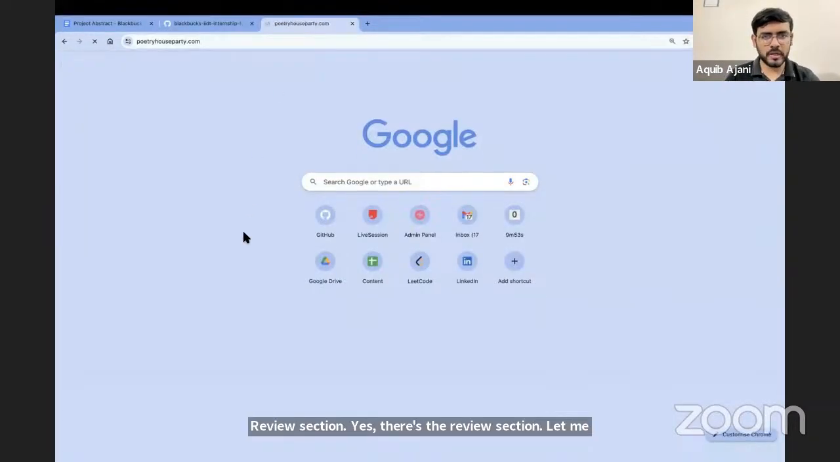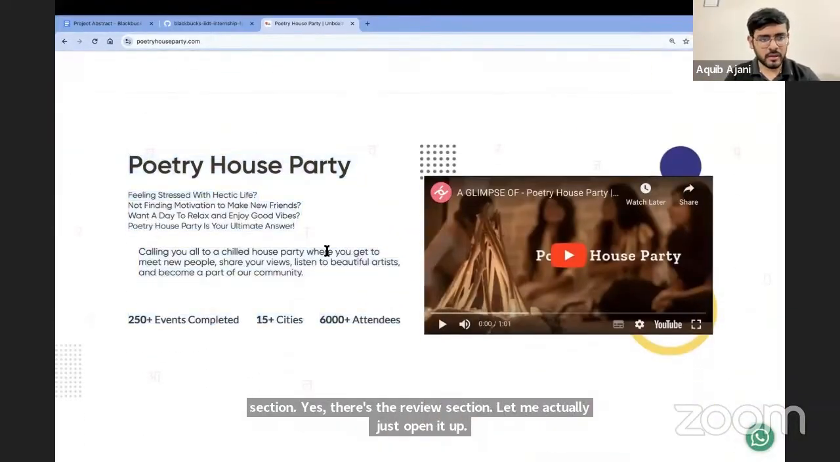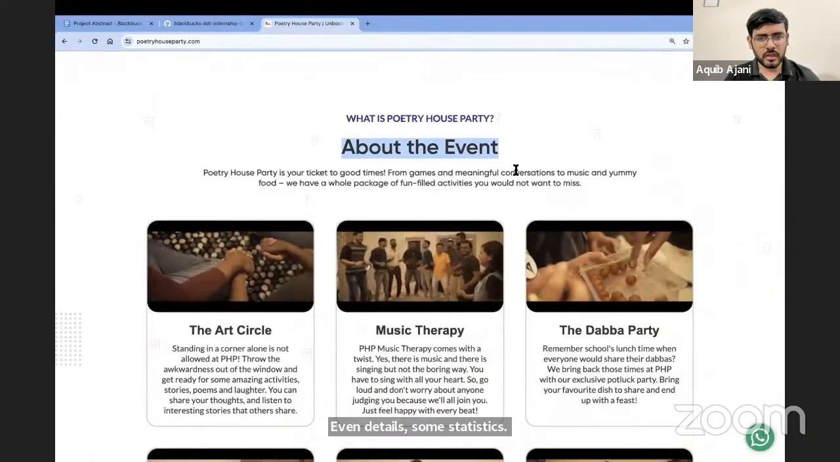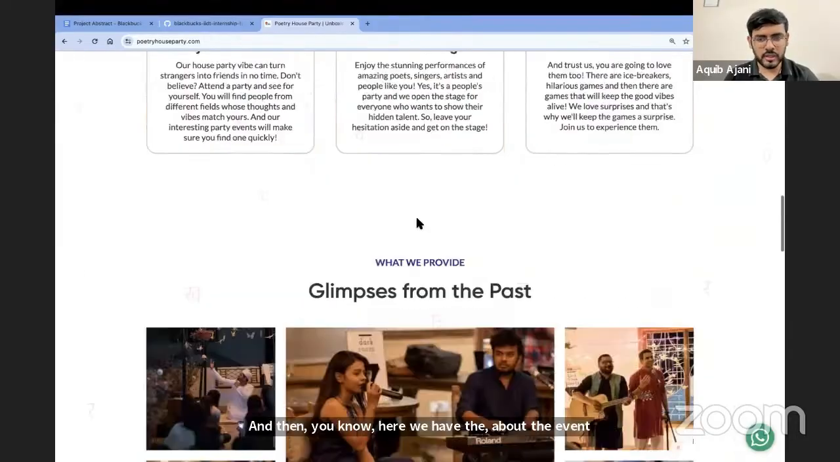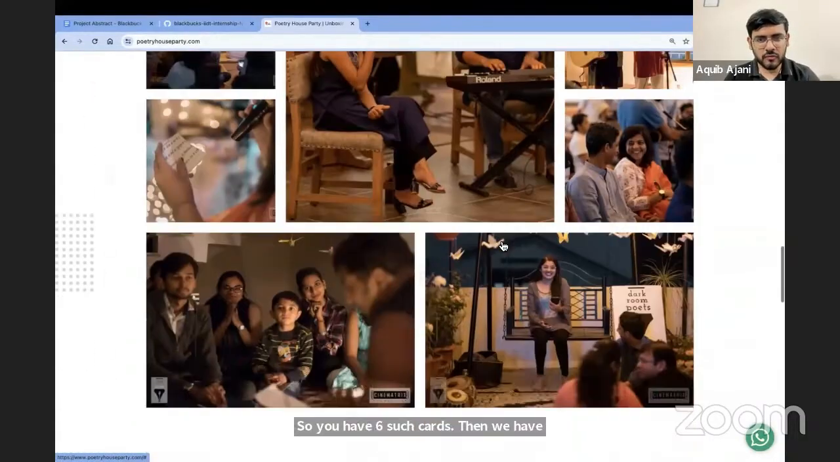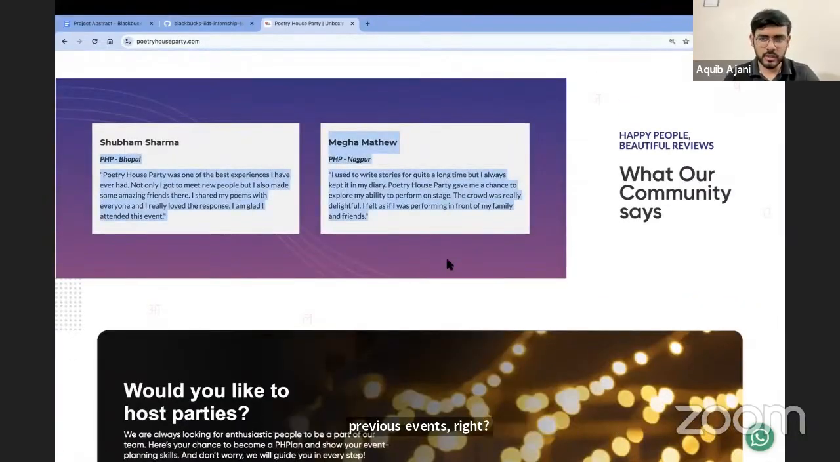Let me actually just open it up. So this is the header, right? This is where we have the header, event details, some statistics. And then here we have the about the event section, right? So this is where we have cards for different things. So we have 6 such cards. Then we have a sort of a gallery thing where we have some highlights from previous events, right? And then we have a review section, as you can see down here. So yes, this is the review section.